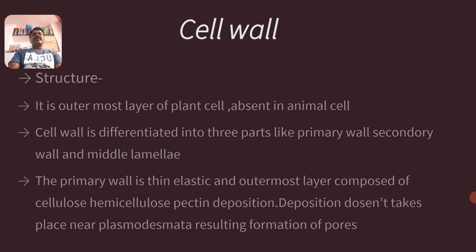Deposition does not take place near the plasmodesmata, resulting in the formation of pores at the region where the plasmodesmata are present on the cell wall. So what is plasmodesmata?